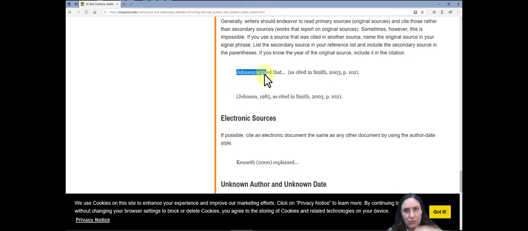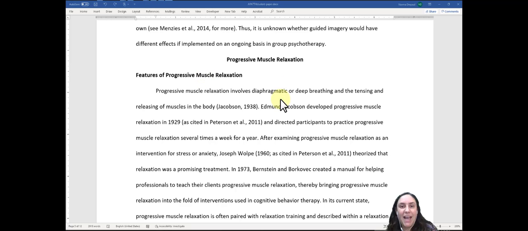Johnson said this and this, and do either the paraphrase or the direct quote. And then inside the parentheses, you're going to add "as cited in" the quote, the author that is quoting him. So in my essay, let's look at that as an example. So now I'm back into the example essay.